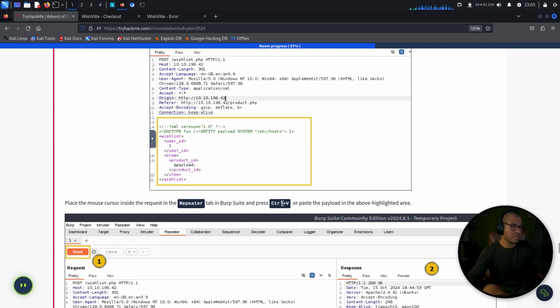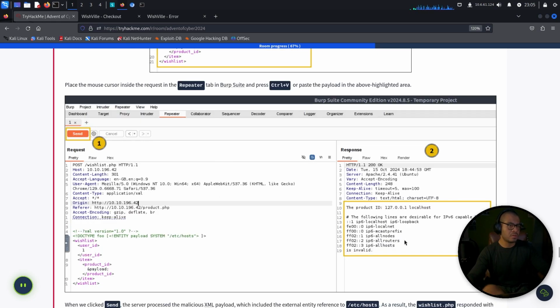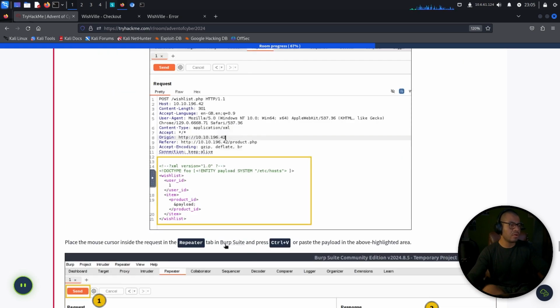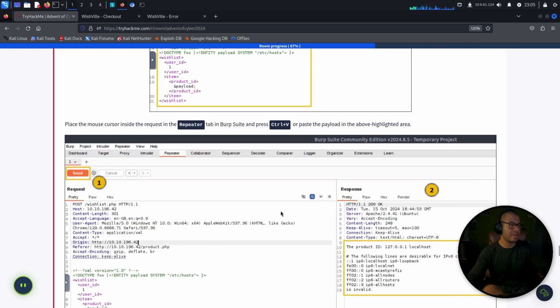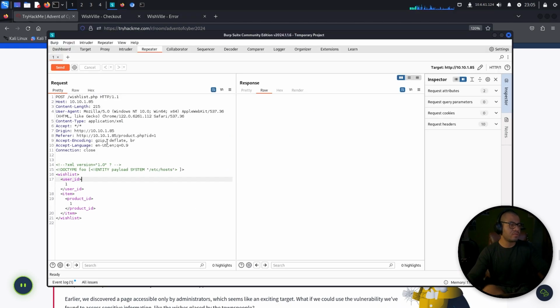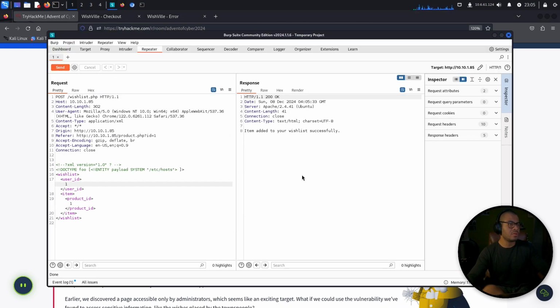Place the mouse cursor inside the request in the Repeater tab in Burp Suite and press Ctrl V, or paste the payload in the above highlighted area. Okay, we already did that. When we click send, the server processes the malicious XML payload.